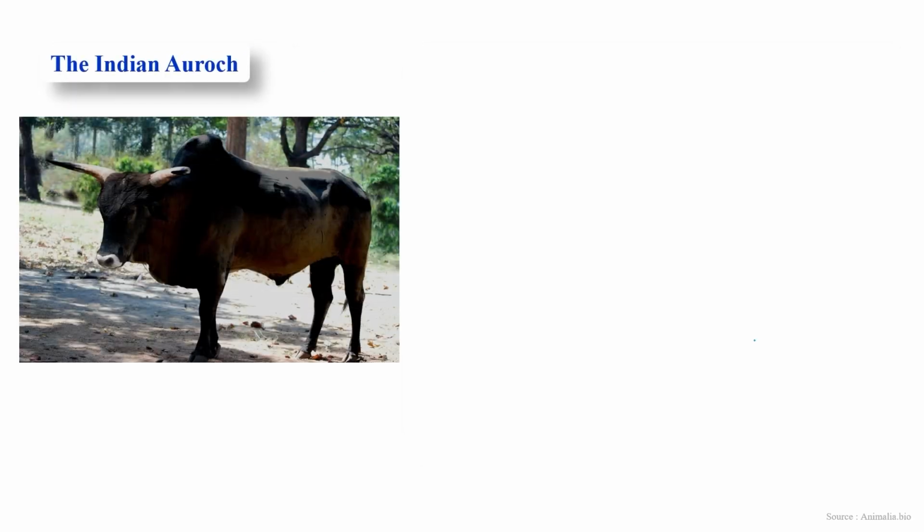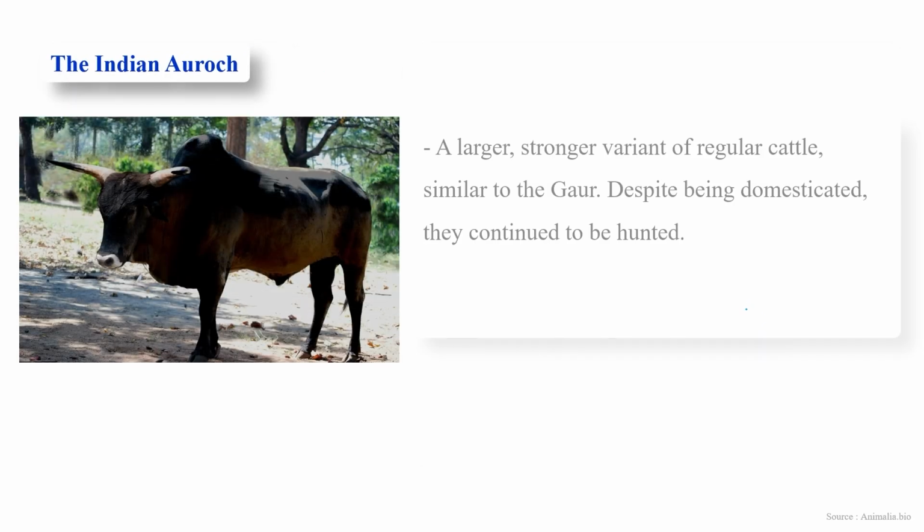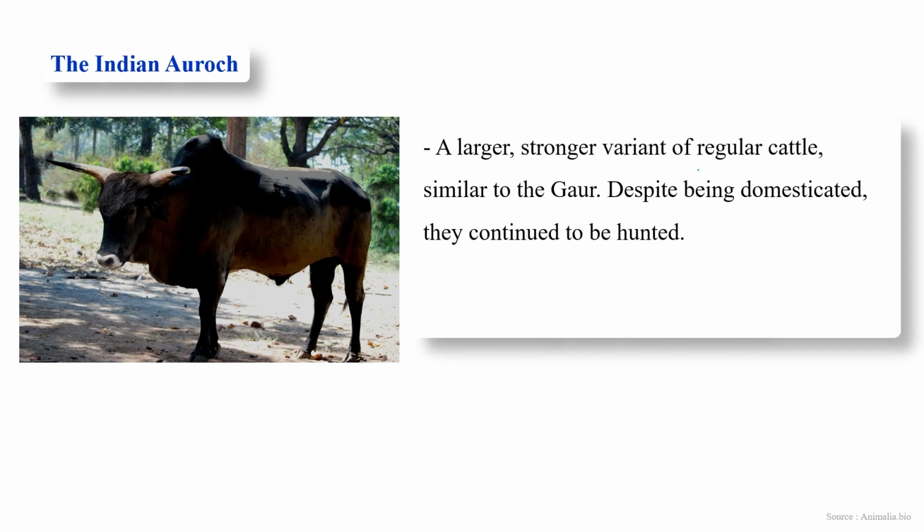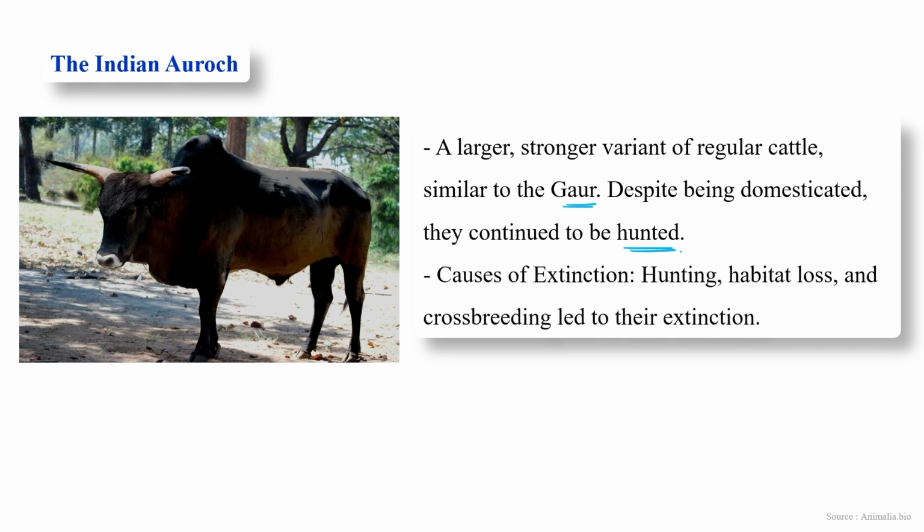Next example is the Indian aurochs. This one is a larger, stronger variant of regular cattle, which is similar to gaur. Despite being domesticated, they continued to be hunted. So same reason, hunting and poaching. And what is the cause of extinction? Hunting, habitat loss, and breeding led to their extinction.